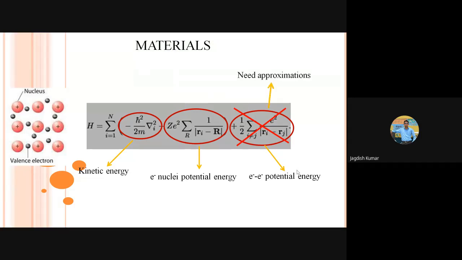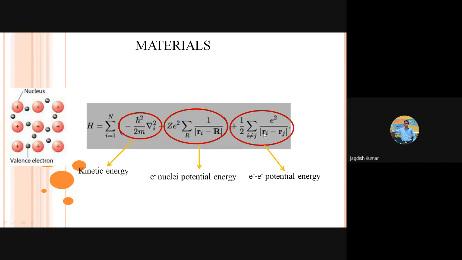Why challenging? Because of the uncertainty principle, conceptually, let us talk. If you have to describe this term, you need to be in a position to tell the coordinates of the ith and jth electron, isn't it? But can we really localize the electron, or tell where a particular electron is sitting?